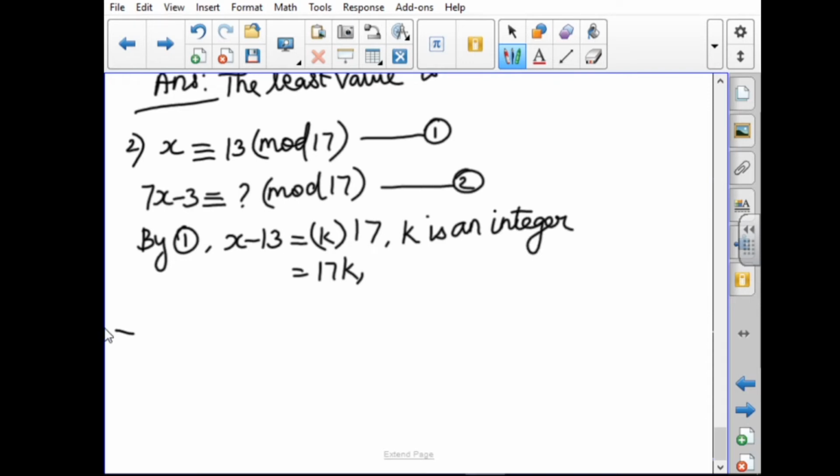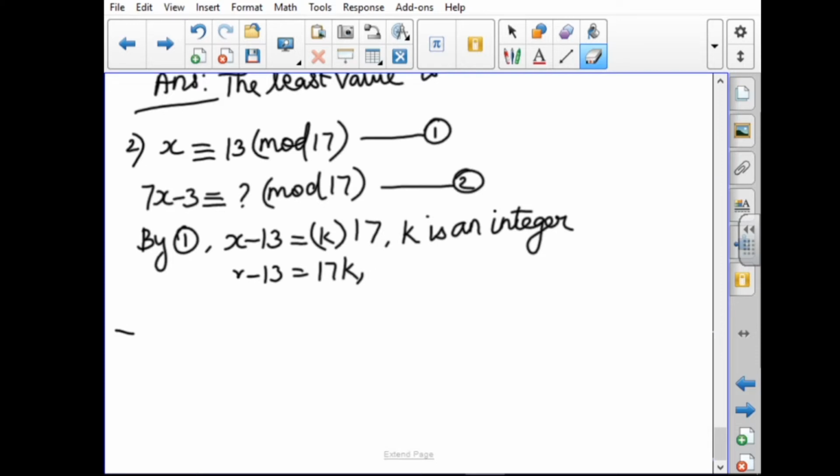So now you have to find the value for x minus 13. The question is to find the value for which the congruence equation has infinitely many solutions. Here I take it as a positive value. So I want to substitute values for x. You will get the answer as a multiple of 70. So I substitute values for x greater than 17, because it is a multiple of 17. So I have to choose.